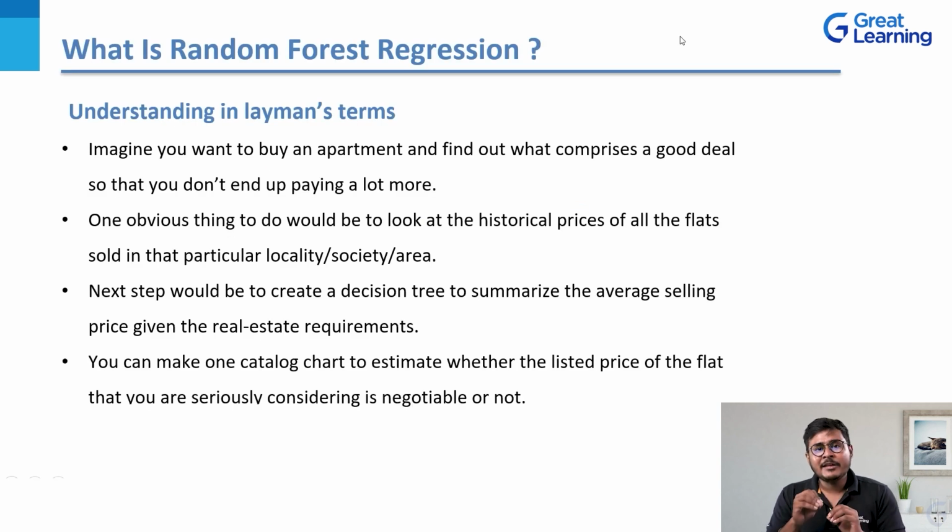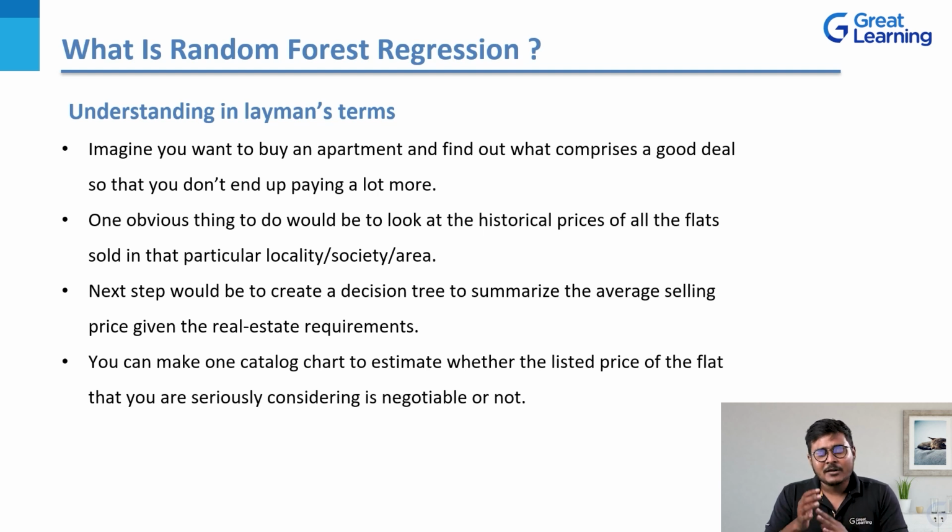I'll be explaining random forest regression through an example. That's the reason why you can see understanding random forest regression in layman's terms. Now imagine you want to buy an apartment. Let's say you want to buy a flat in an apartment and you want to find out what comprises a good deal, so that you don't end up paying a lot more after being stuck with a lot of conversations with different kinds of brokers. One obvious thing to do here would be to look at the historical prices of all the flats sold in that particular locality, society, or even area, right? That's a very logical thing to do.